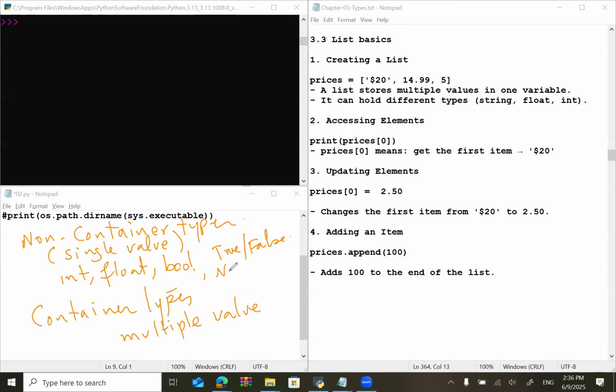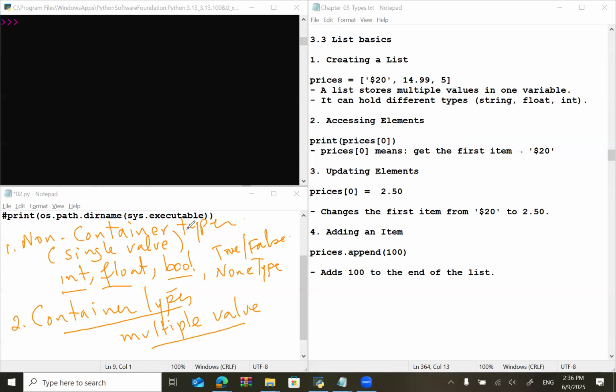And the third one is the none type. I believe none type is not part of the course, but it's good to learn. So integer, float, and Boolean will always have a single value, and similarly, none type means no value. And container types always have multiple values. Okay, just keep in mind. So we have two main types, non-container types and container types.